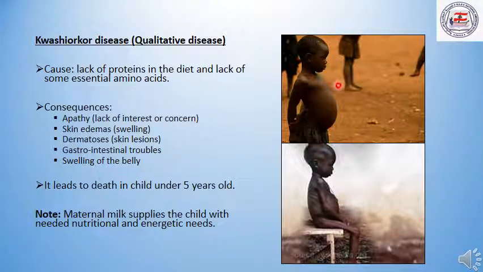As you can notice in these two pictures, there's a swelling of the belly, but this is not due to a certain amount of food present at the level of the belly. However, the swelling is due to accumulation of fluids in this area. Kwashiorkor can lead to death in children under 5 years old. Keep in mind that the maternal milk supplies the child with the needed nutritional and energetic needs until weaning, which is the time at which they stop breastfeeding.